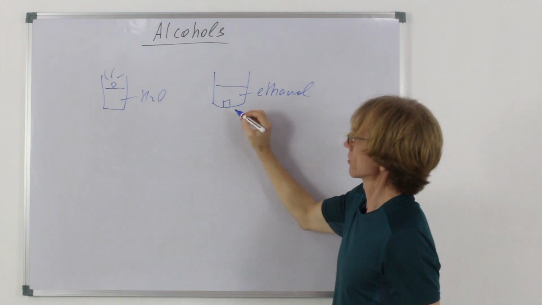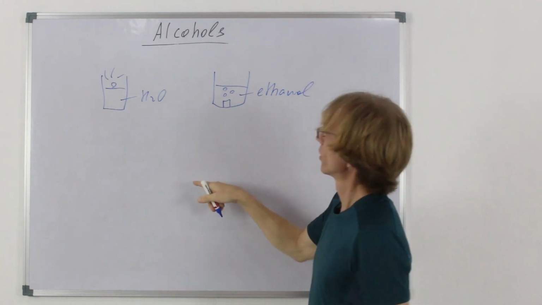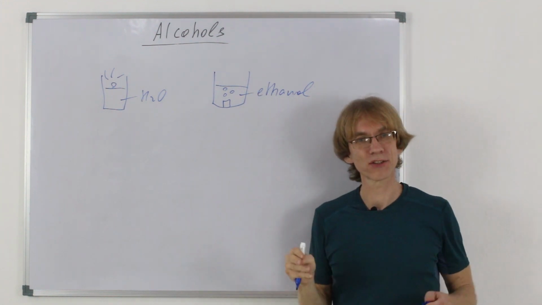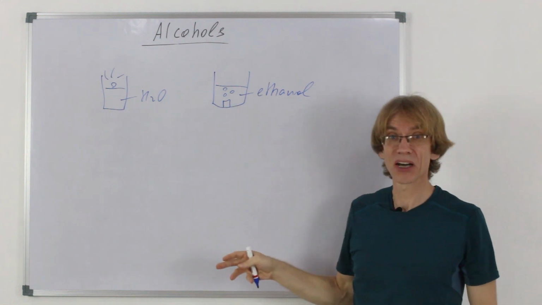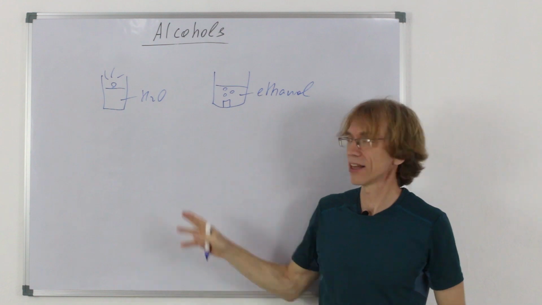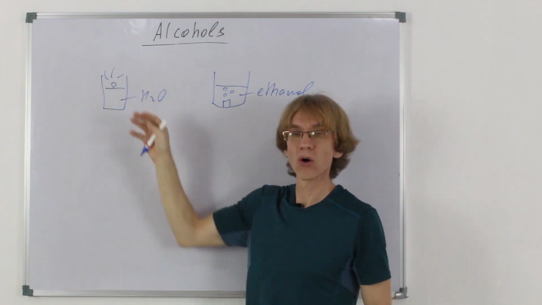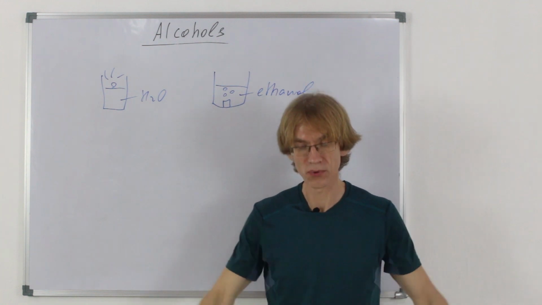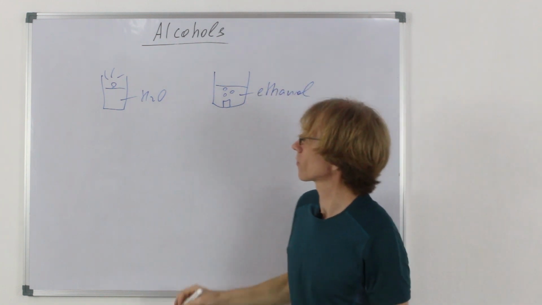You see the difference. Sodium would sink in ethanol. Ethanol has lower density and sodium has higher density and sinks. Here, in reaction with water, sodium would whiz on the surface, on a kind of air cushion of hydrogen gas formed.